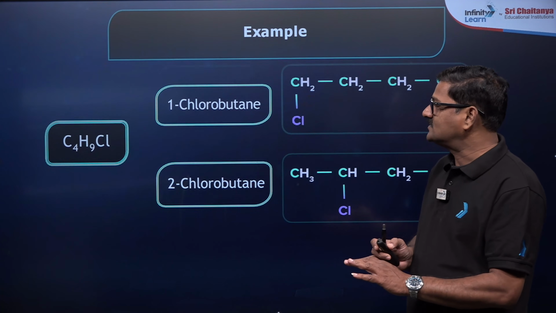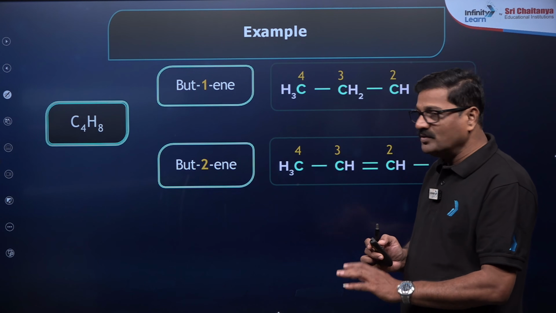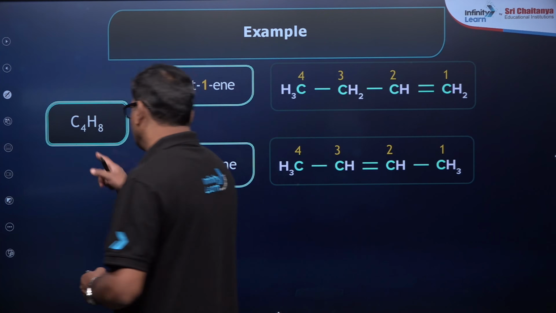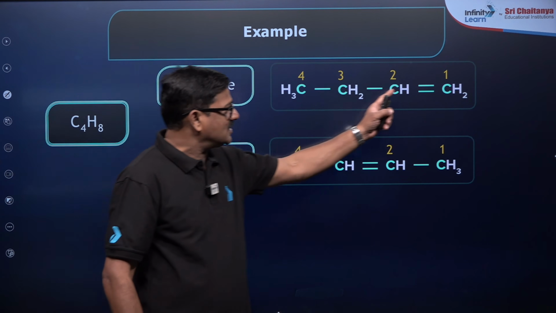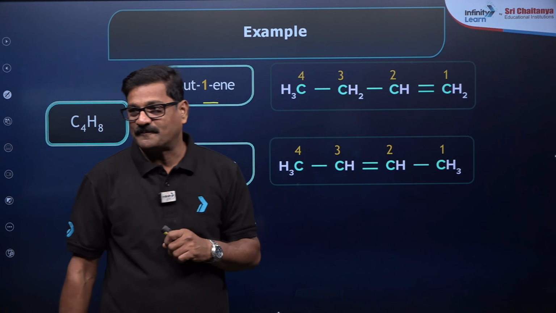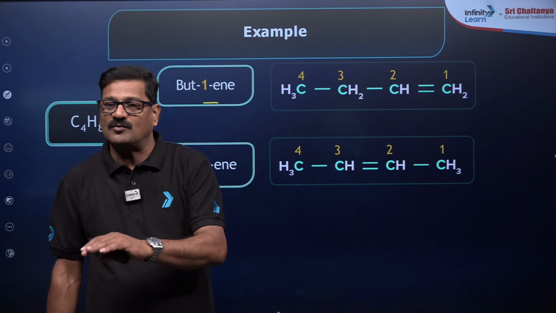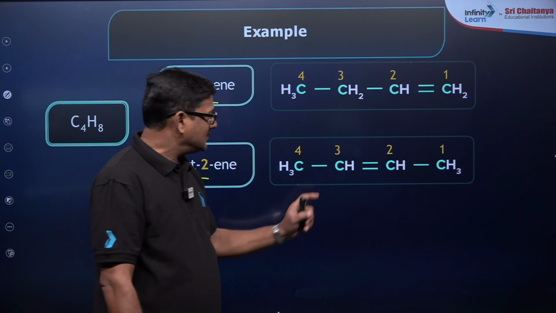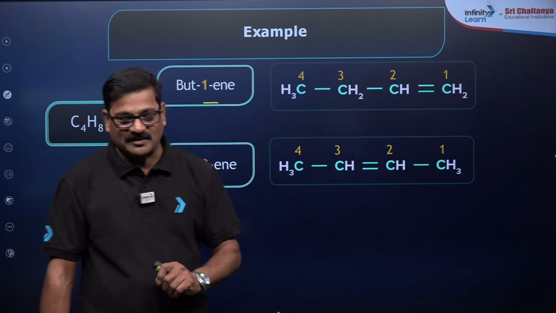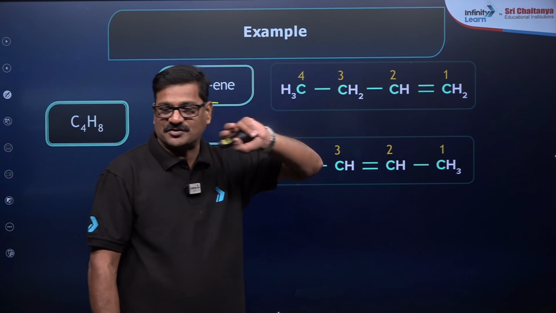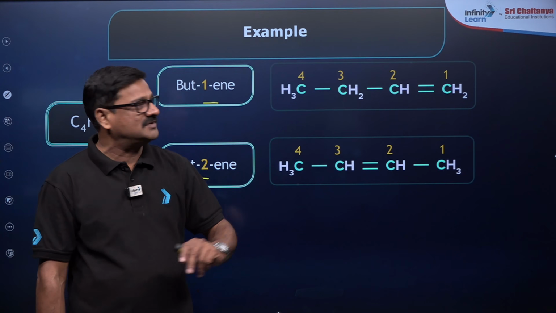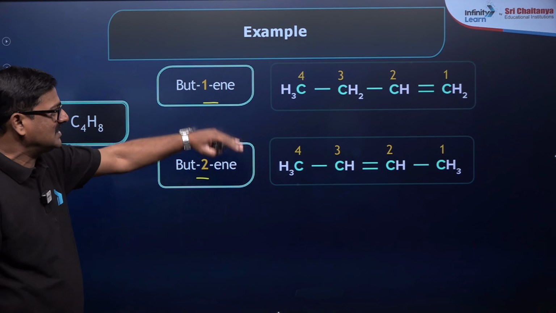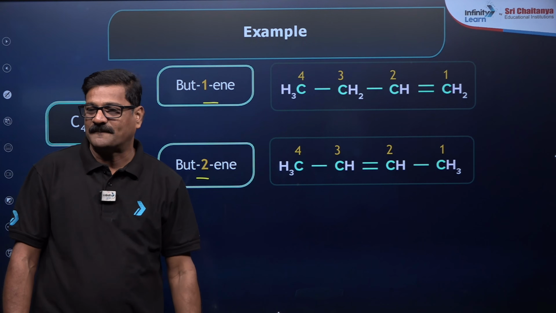I want to give you an example here. Look at this. But-1-ene and but-2-ene, C4H8. So 4 carbon atoms are there. On the first carbon, the double bond is there. That is but-1-ene or 1-butene. And the double bond is present on the second carbon. So the double bond is on the first carbon position in one, and on the second carbon position in the other. They differ in the positions. It is an example of the position isomer.